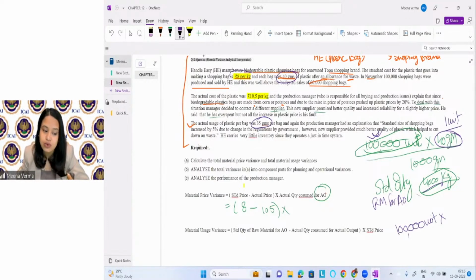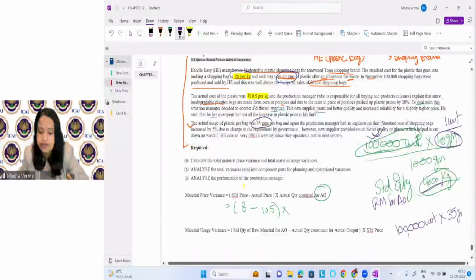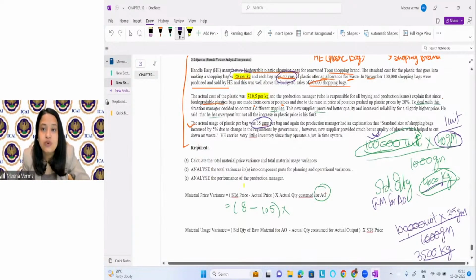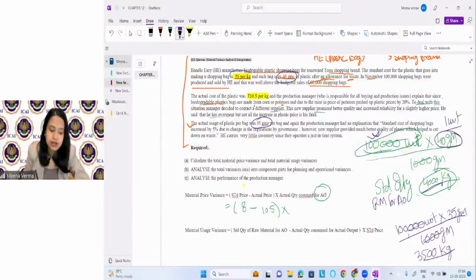So we are producing 1 lakh units, and the actual quantity of raw material required is 35 gram. If you convert it into kg, divided by 1000 gram, what will you get? 3500 kg. This will be the standard quantity of raw material for actual output. Sorry, this is the actual quantity of raw material for actual output, right? Why? You can see here, this is the actual usage of plastic bag.